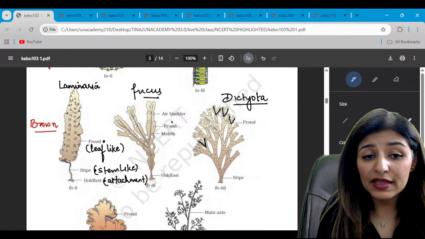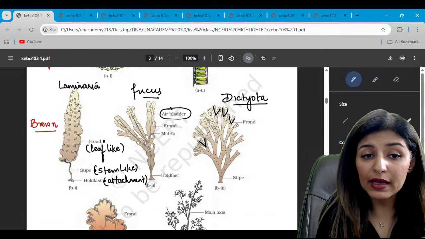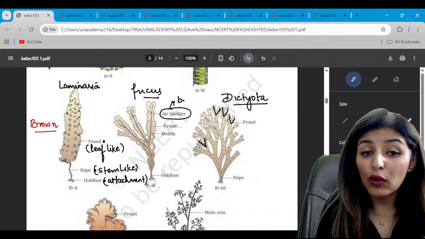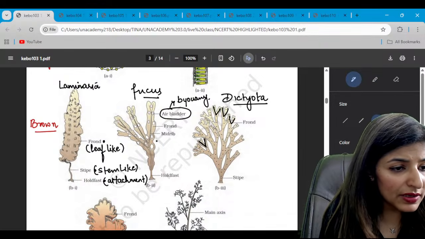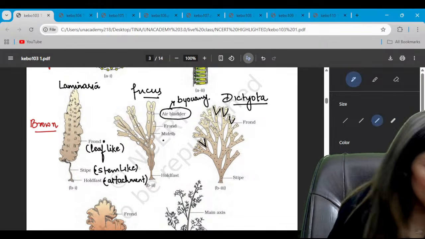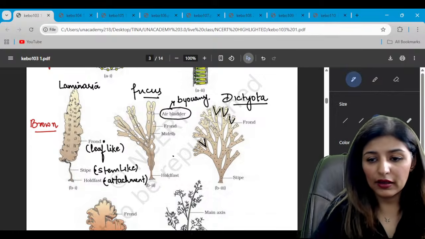Then also we see some air bladders. These air bladders will help it in floating. So they provide buoyancy. Is that clear? Right? Will you take a separate session for scientists? Yes, Aruna, I will take that. All right, guys.